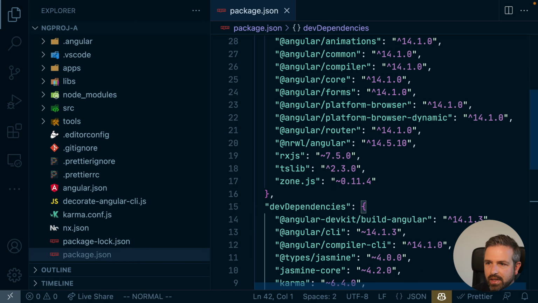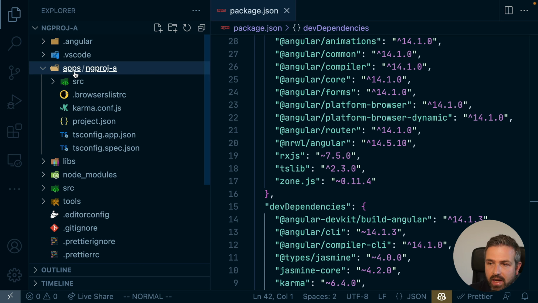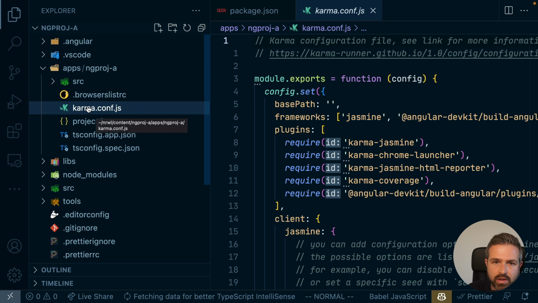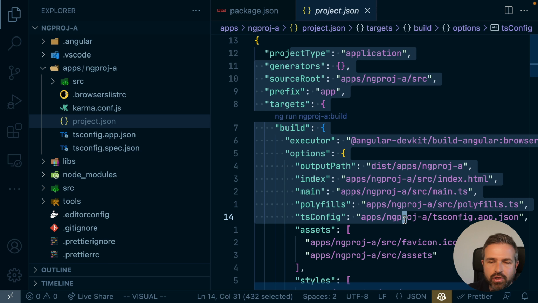And as a result of this, what you can see is that it transformed our local Angular CLI workspace into an NX-based one. So we now have that exact apps folder with the project in it, with all the config files. It also preserved Karma, although Jest is, for instance, the default right now for NX. And it also created that project.json with exactly the configuration that we need in our final workspace.